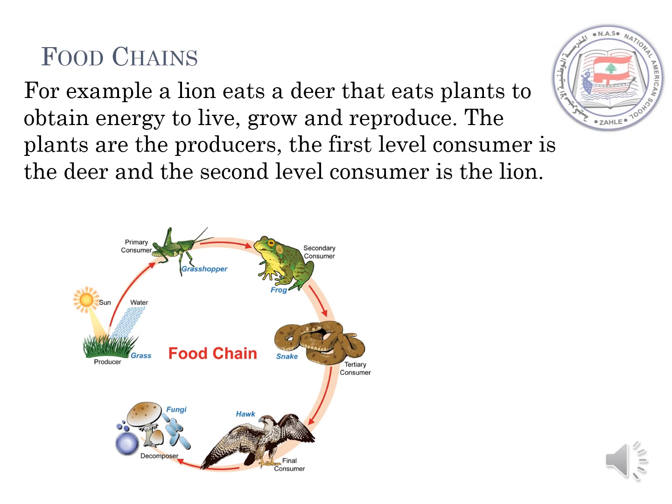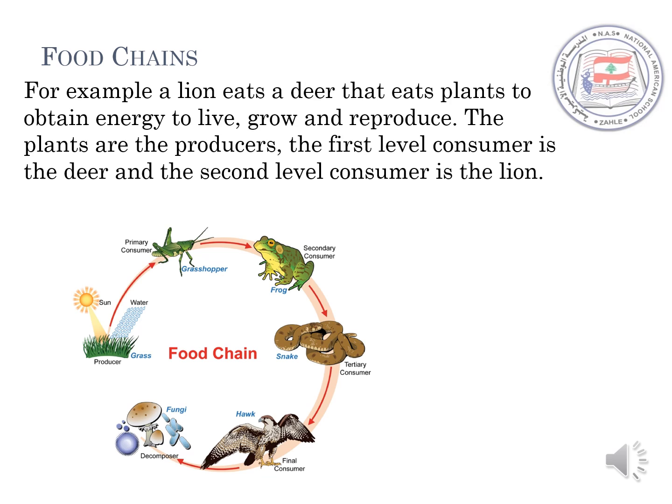Can you think of examples about food chains? Let's check this example together. For example, a lion eats a deer that in its turn eats plants to obtain energy to live, grow, and reproduce. The plants here are called the producers. The first level consumer is the deer and the second level consumer is the lion.